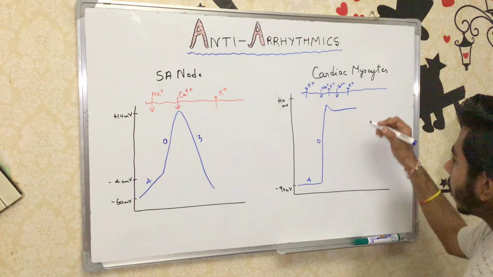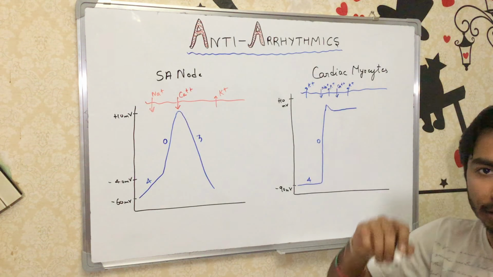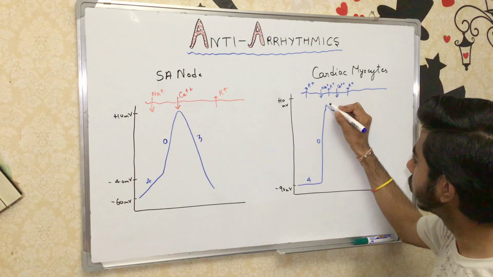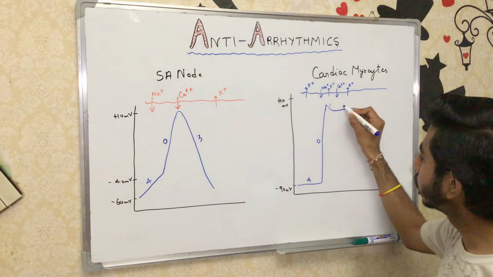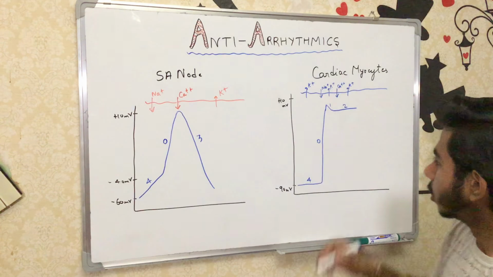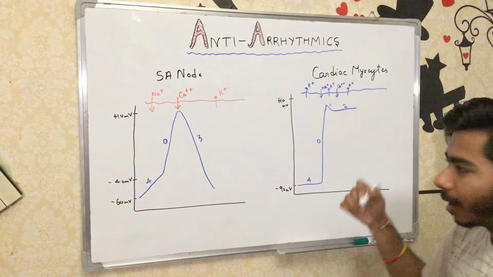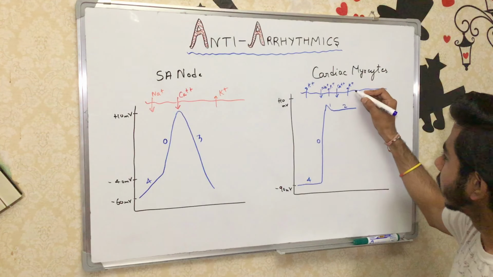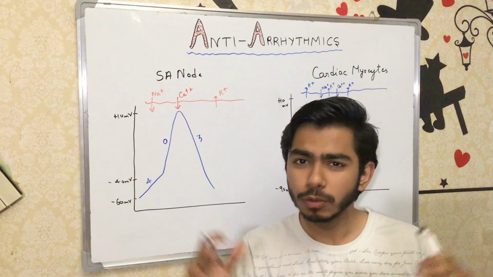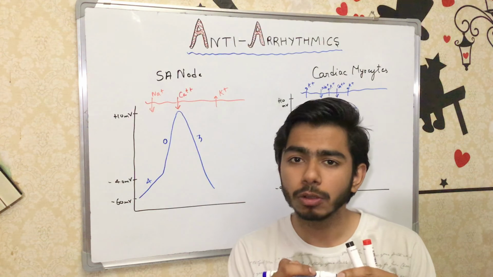The phase where potassium ions were leaking out after phase 0, we call phase 1. The plateau phase we call phase 2. After this, the voltage gated calcium channels will start to close. As they start to close, what will happen?